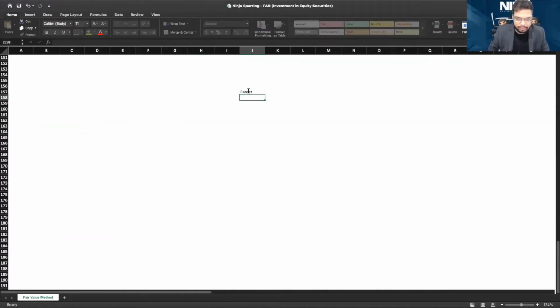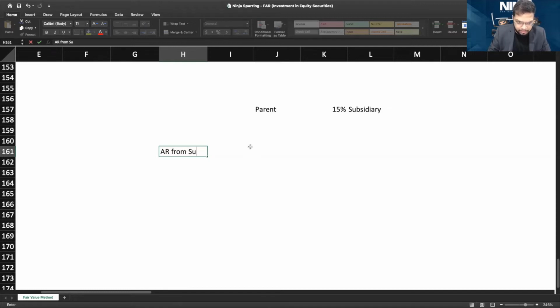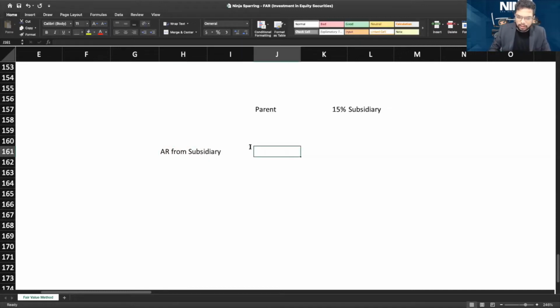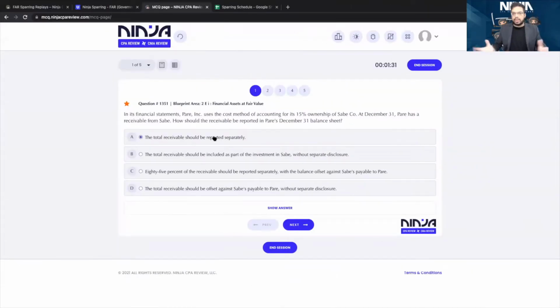Parent company owns 15% of subsidiary. Now, the subsidiary has a payable due to the parent and the parent has a receivable from the subsidiary. In the parent's balance sheet, there is an accounts receivable from the subsidiary. Now, because the ownership is less than 50%, we will not consolidate, so the assets will not be touched. They should be reported separately. No issues there. It should not be merged with the investment at all.